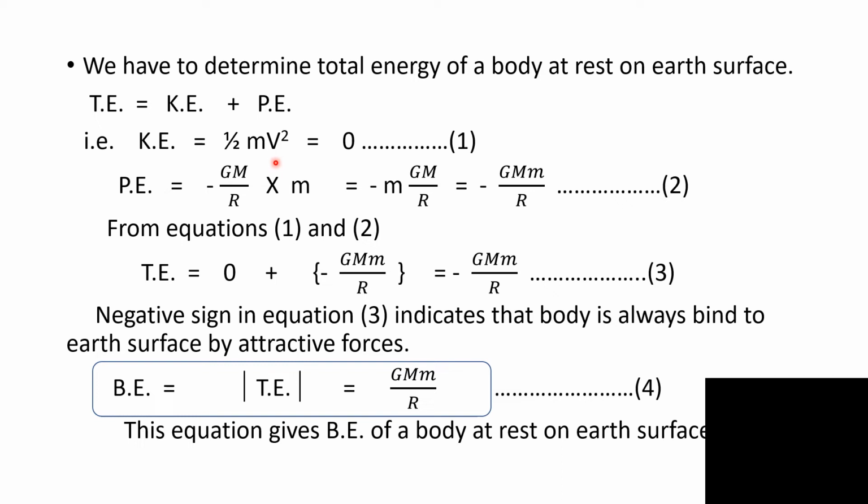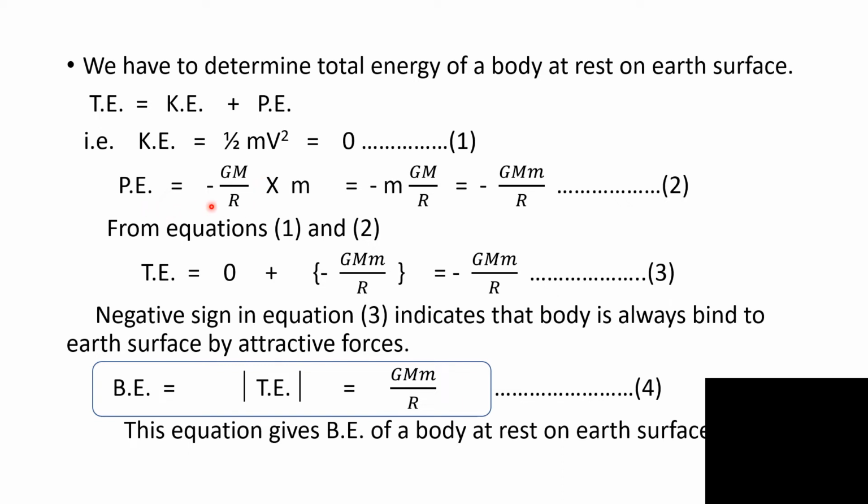Since body is at rest, v is 0 and the kinetic energy of a body is 0.